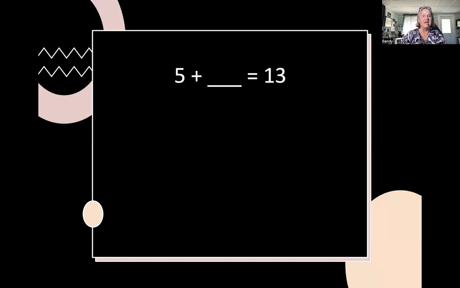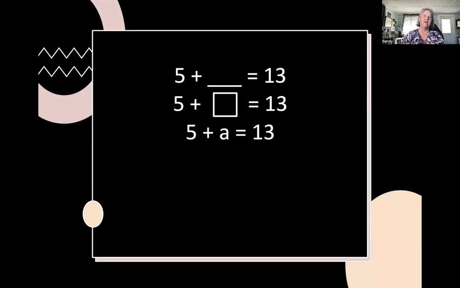We could use a line. You might see a box on your children's paper, and we're trying to build that. It's a substitution, isn't it? I'm letting a box be the unknown, a line be the unknown, a letter be the unknown. And then that letter can have a value.